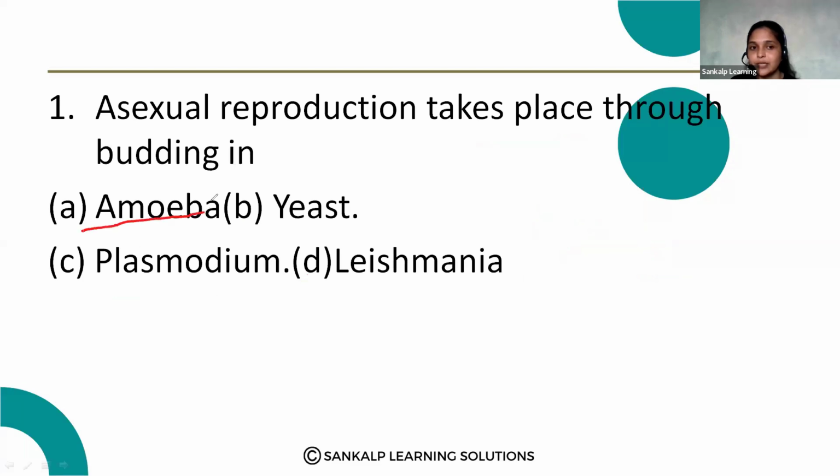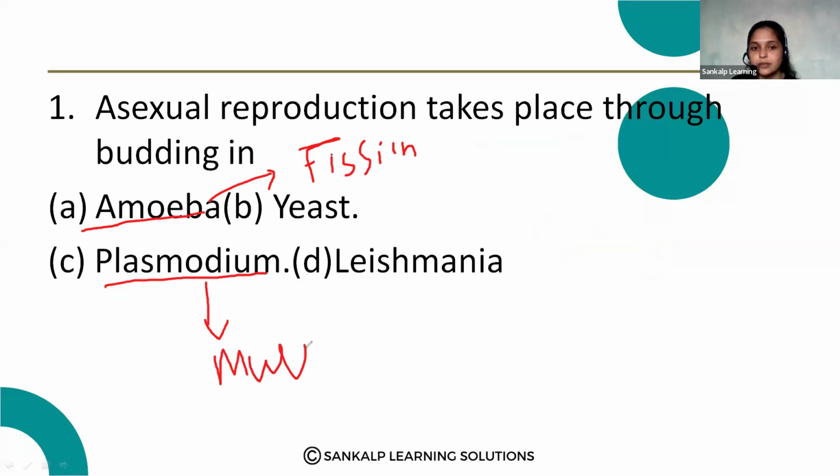In amoeba we can observe asexual reproduction by fission, especially binary fission. In plasmodium, we can observe multiple fission. And leishmania is also an example of binary fission.